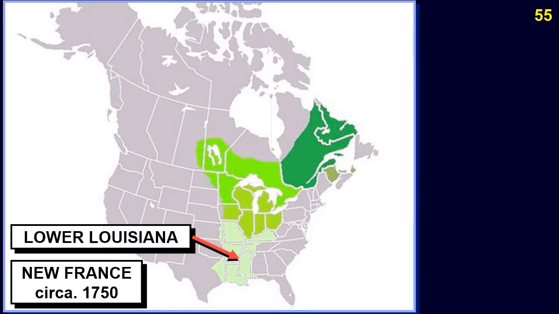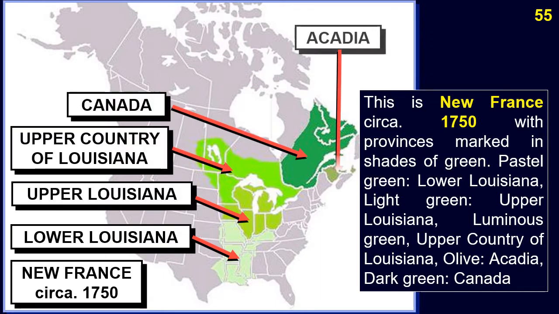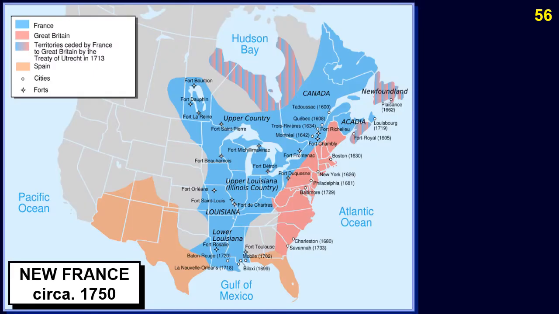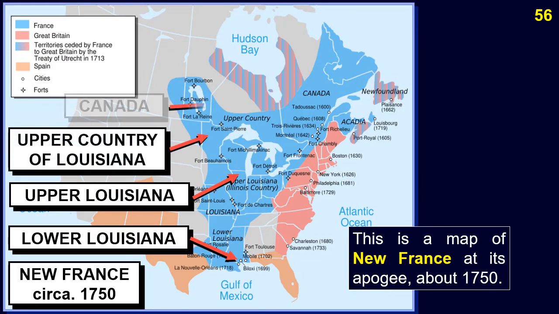This is New France circa 1750 with provinces marked in shades of green. Pastel green, Lower Louisiana. Light green, Upper Louisiana. Luminous green, Upper Country of Louisiana. Olive, Acadia. Dark green, Canada. This is a map of New France at its apogee about 1750.